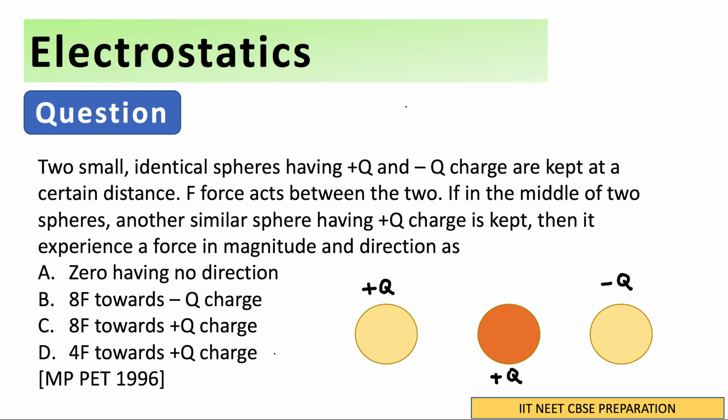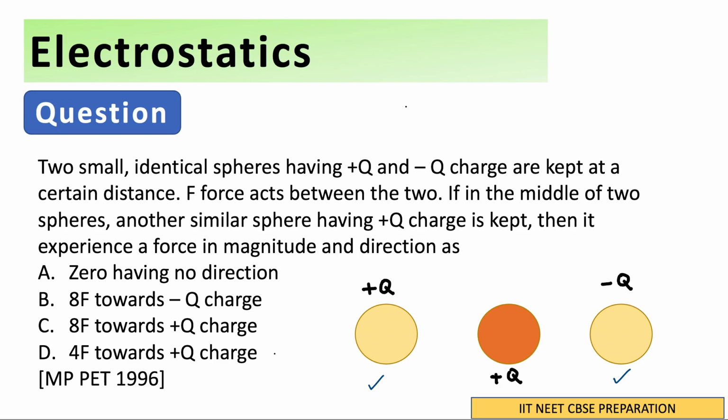So we have these two spheres. This is plus q, and this is minus q. Now what they're saying is that they are kept at a certain distance. Force F acts between the two. So between these two, force F is acting.